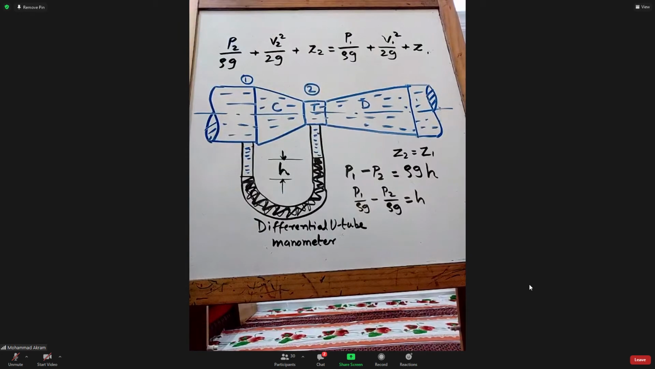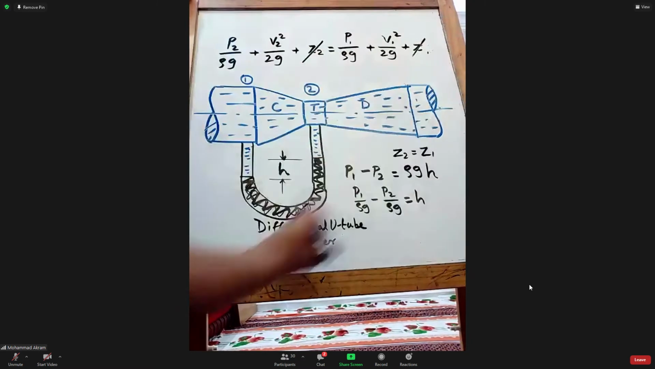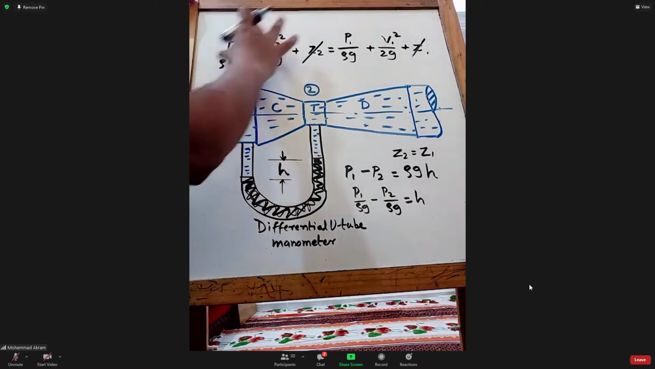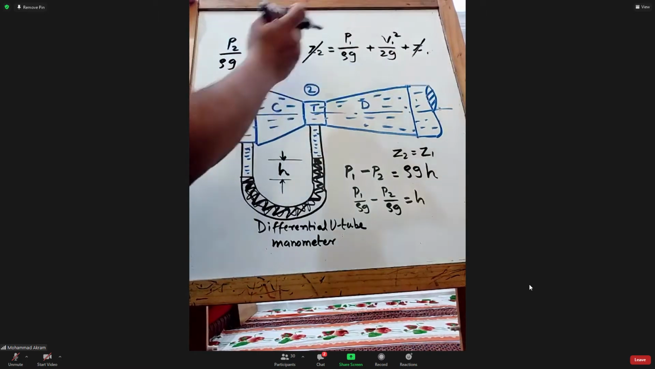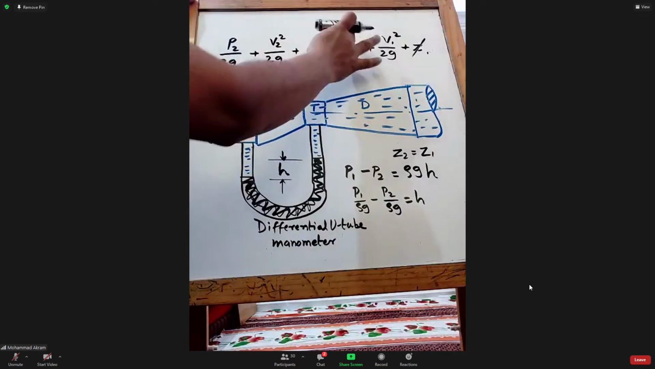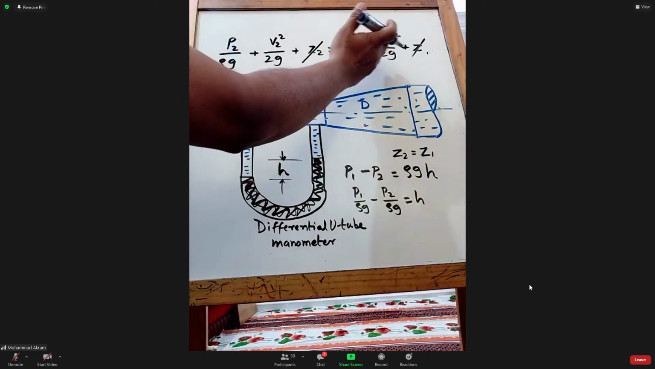Okay. So if you know that Z2 is equal to Z1, you can cancel Z2 and Z1, right? If I take P2 by rho g that side and bring V1 square by 2g this side, we will get P1 by rho g minus P2 by rho g, right? I'm bringing V1 square by 2g this side.